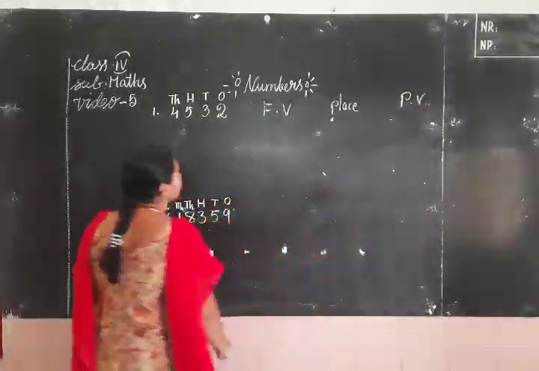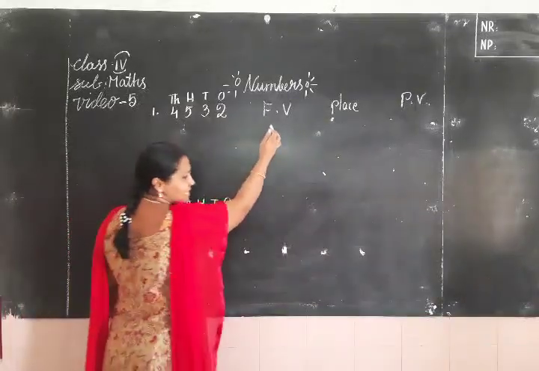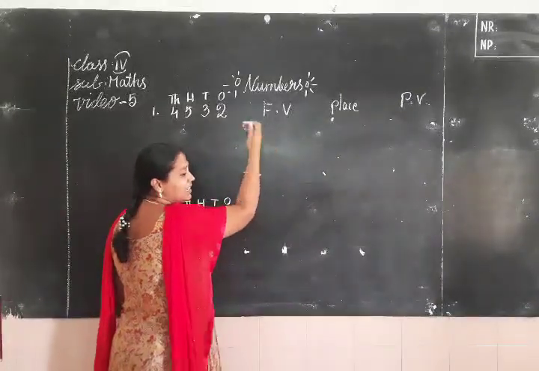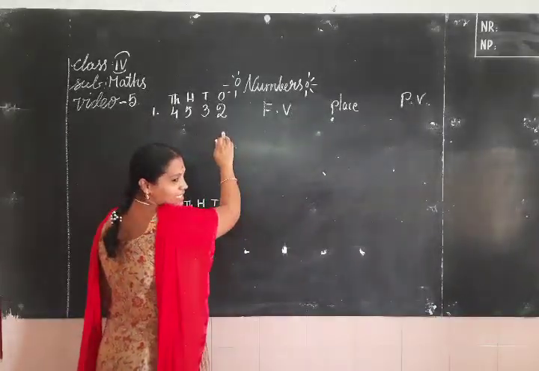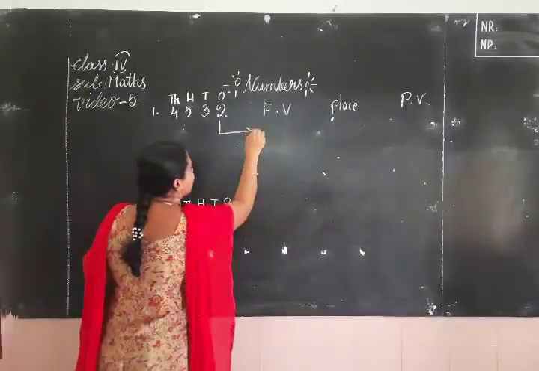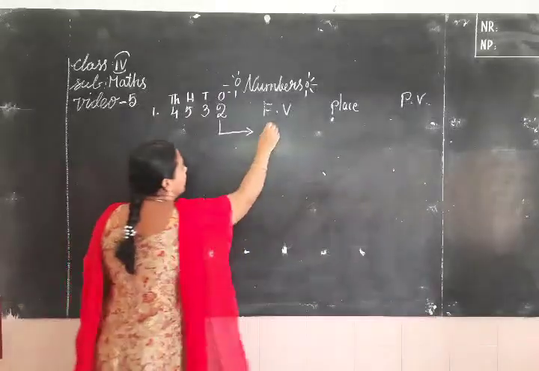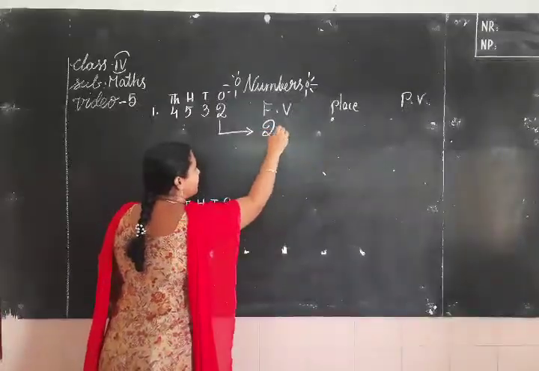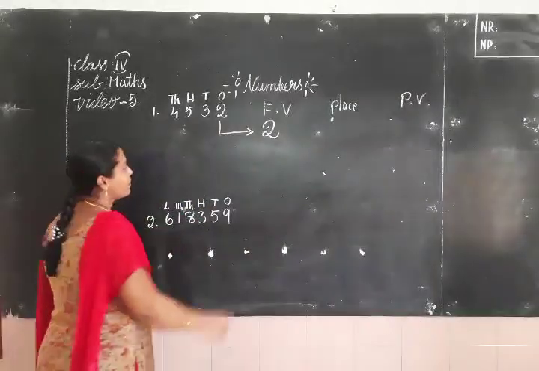Okay, listen. I already explained face value means the digit itself. It never changes. It is the same as the particular digit. Yes, right children? Now tell me, what is the face value of this number 2? Yes, children. We write the same number.